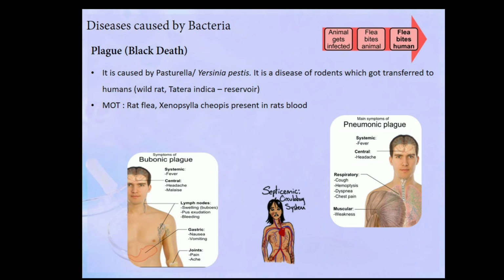And this plague is again of 3 types: bubonic plague, pneumonic plague, and septicemic plague. Bubonic plague affects the lymph nodes, whereas the pneumonic plague affects the respiratory system, and septicemic plague affects the circulatory system.